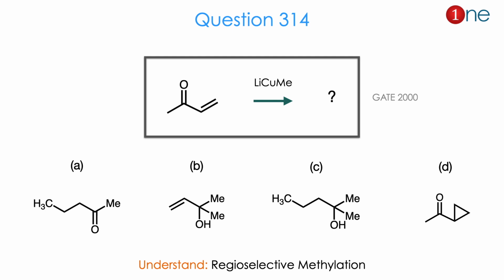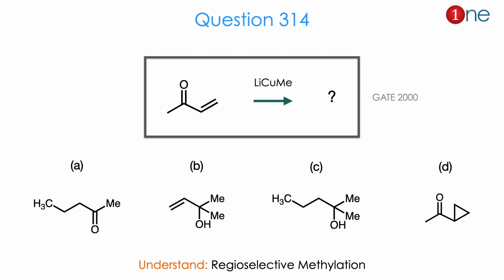Then let us look at the next question. You have a conjugated ketone there, which is an alpha, beta unsaturated ketone. You are using lithium, copper, methyl. You are using an organomethyl, which is with lithium and copper. They ask you to find the product. The products are mostly: methylation occurs at the first position, methylation occurs at the fourth position, or methylation occurs with retention of the double bond, or a kind of insertion on the double bond. So the 4 different possibilities.